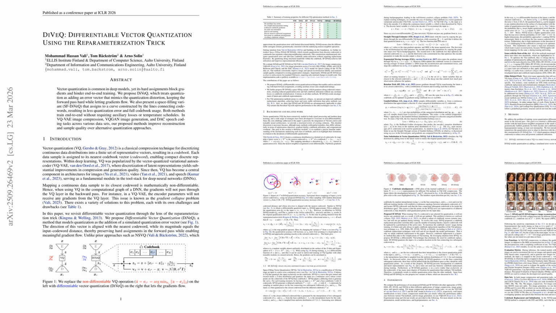Instead of the standard STE-style identity gradient or NSVQ's isotropic noise, it constructs a directional error vector aligned with the selected code word, with a small Gaussian perturbation v ~ N(0, σ²I) used only to define a differentiable reparameterization. This yields exact hard quantization in the σ² → 0 limit and removes the need for auxiliary commitment and codebook losses, temperature annealing, or train-test mismatch.